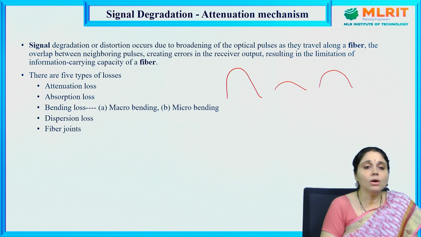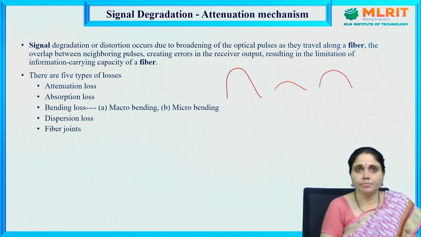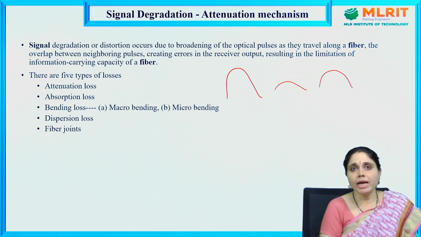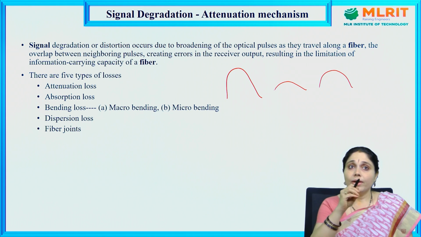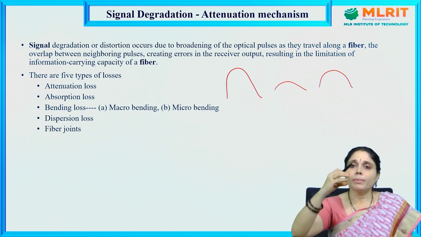Signal degradation or distortion occurs due to the broadening of optical pulses as they travel along the fiber. The overlap between neighboring pulses creates errors in the receiver's output, resulting in the limitation of the information carrying capacity of the fiber. So the information carrying capacity of the optical fiber is limited whenever we have overlapping of the signals, or the optical pulses are lessening or broadening.